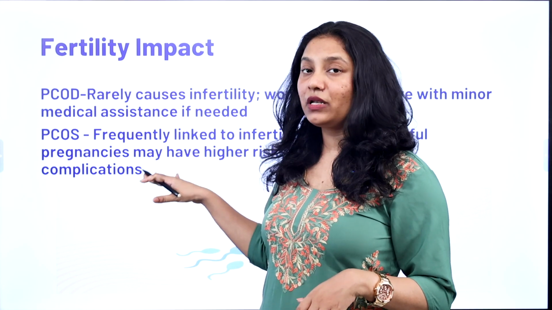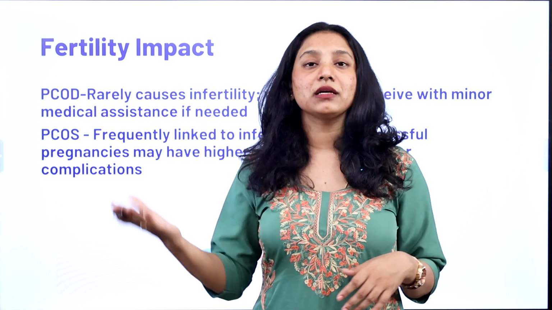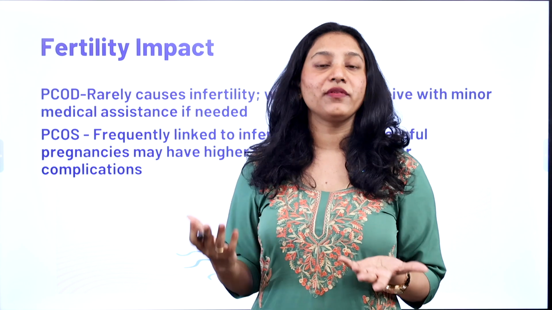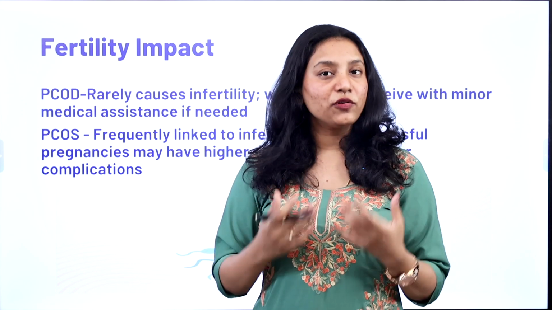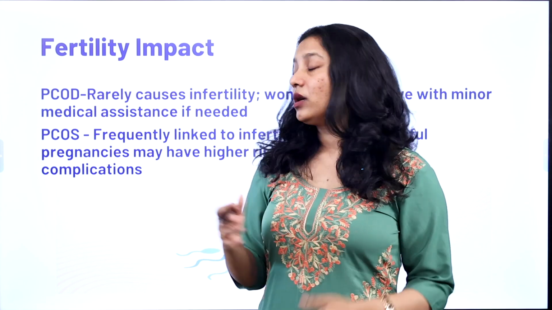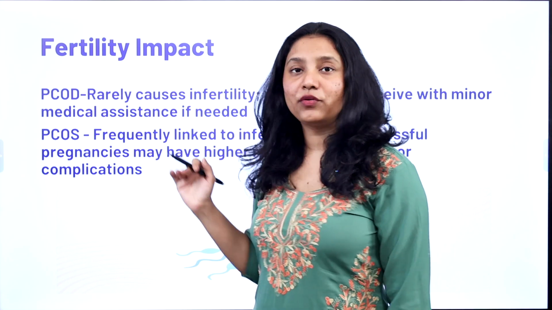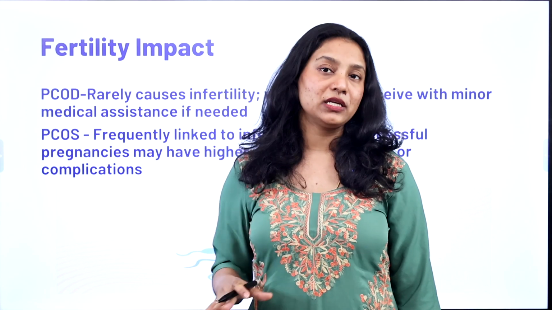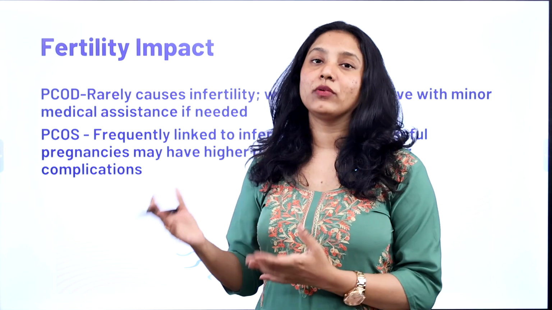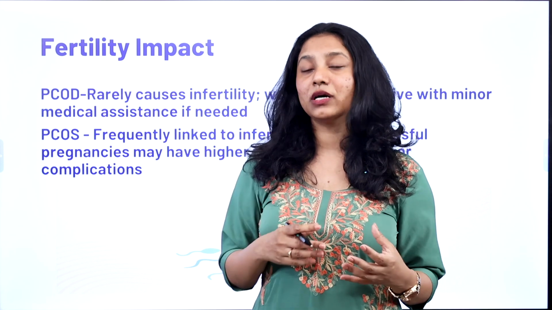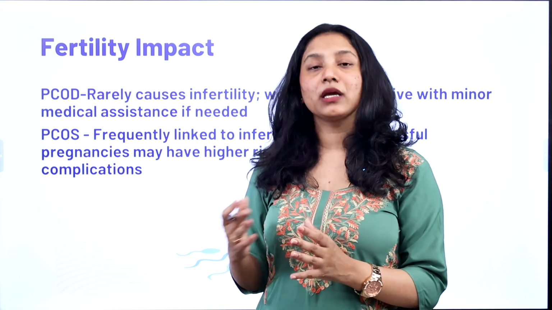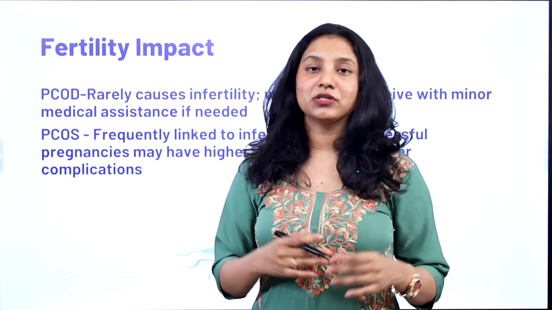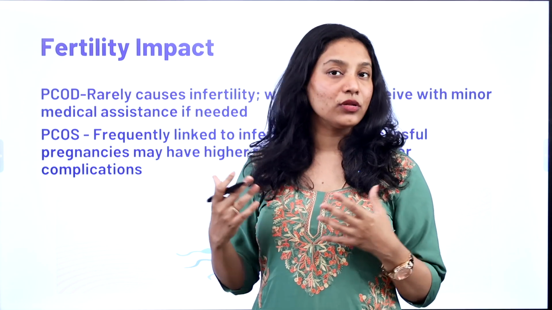So what do you mean by anovulatory? That means no egg is released out of the follicle. So if there is no egg, what is the use of even having a sperm, right? So there is no fertilization and they cannot conceive. The problem with PCOS is the anovulatory cycle. So PCOS does affect fertility, it decreases the fertility rate. It is very rare that people with PCOS conceive, and even if they do conceive, many hardly make it to a good delivery. Many people suffer from miscarriages and abortions in the first, second or third month.